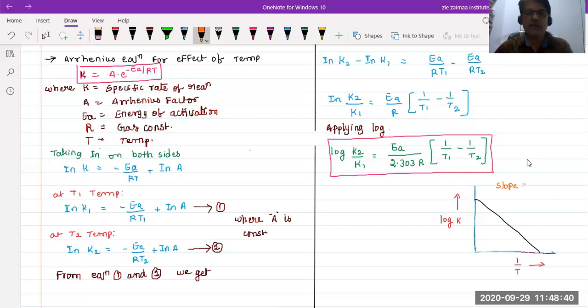What is the slope beta? Minus EA by 2.303 R will be the slope of this graph. And could you say what is the intercept? Intercept beta. Intercept will be log A. Log A can be taken as the intercept. Okay. So this is nothing but the third factor, beta.